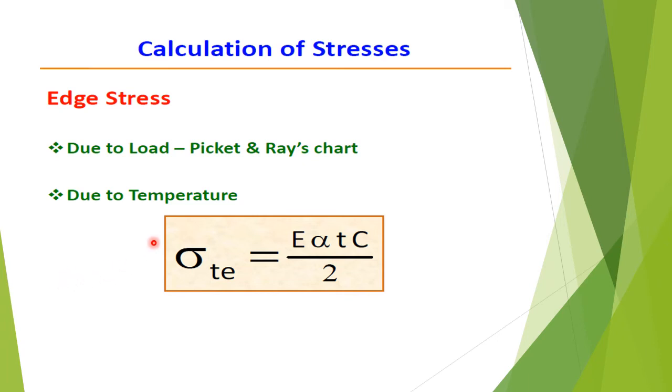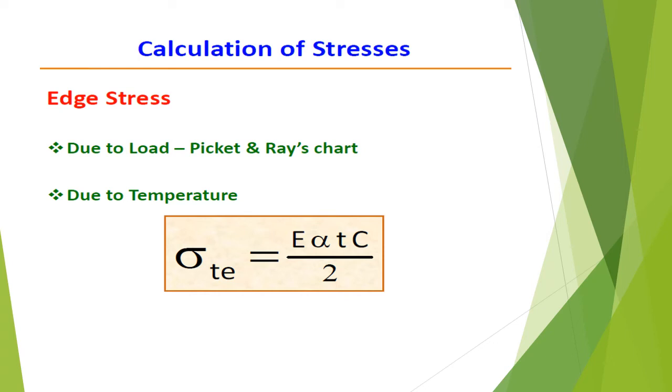And to calculate the temperature stress, sigma T is equal to E alpha t C divided by 2, where capital E is modulus of elasticity of concrete in kg per centimeter square, and small t is the maximum temperature difference during daytime between top and bottom of the slab, and C is the Bradbury coefficient, and alpha is the coefficient of thermal expansion of cement concrete per degree Celsius.